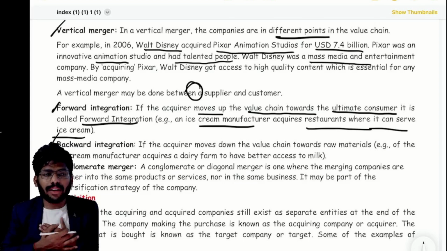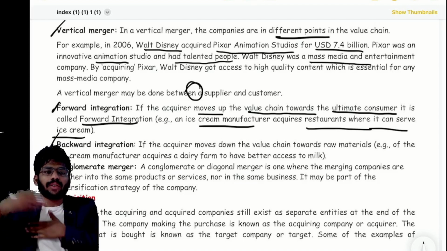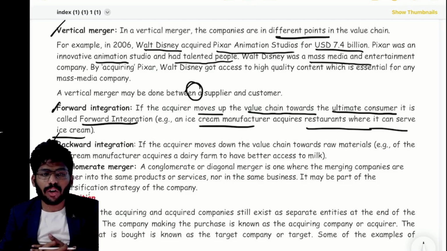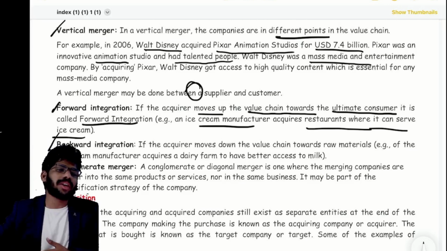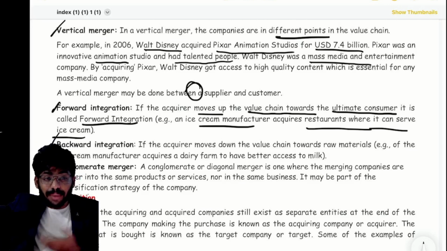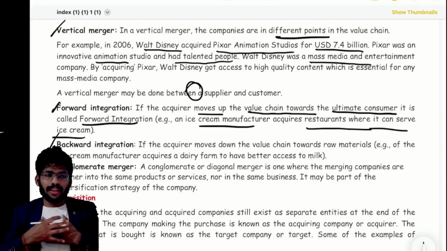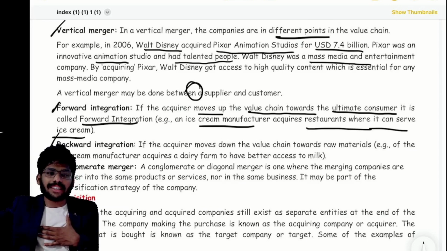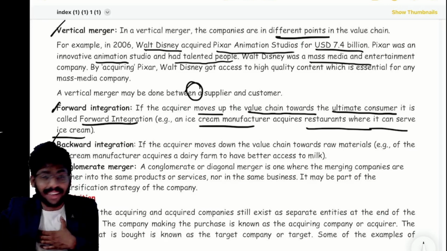As the manufacturer, I supply on a wholesale basis to all restaurants and shops. Now I want to acquire that restaurant itself, which is my customer.